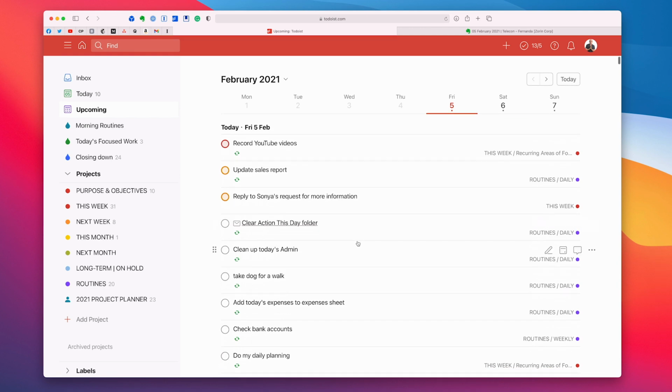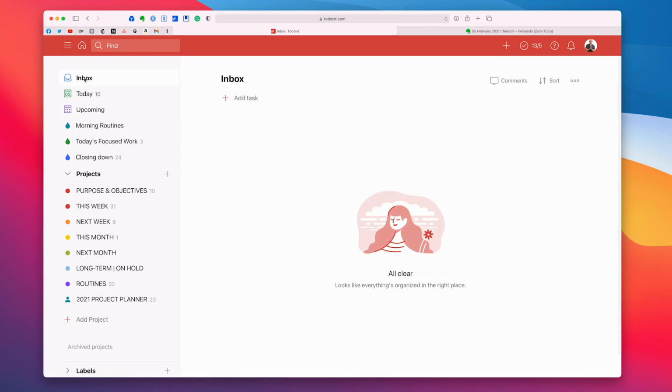So there you go. That's how I would deal with the kind of problem that Ralph had asked for there. It's really quite simple, really. You just have to think about when you really want to see these tasks and when you are going to be working on them. I hope that's given you a lot of food for thought. I hope it's given you some ideas about how you can manage your own tasks. And it just remains for me now to wish you all a very, very productive week.